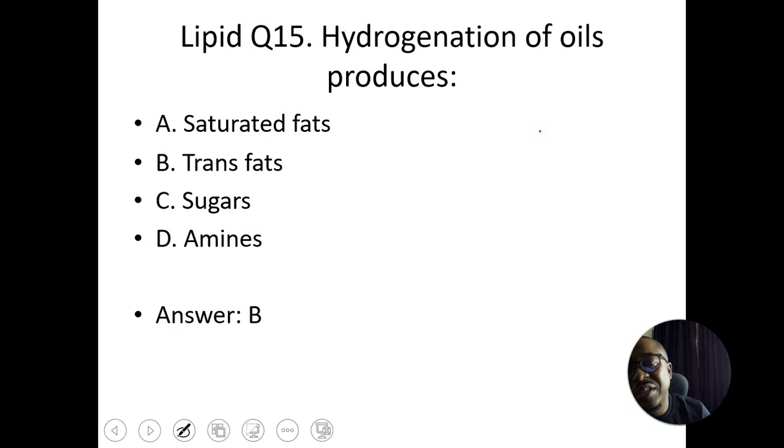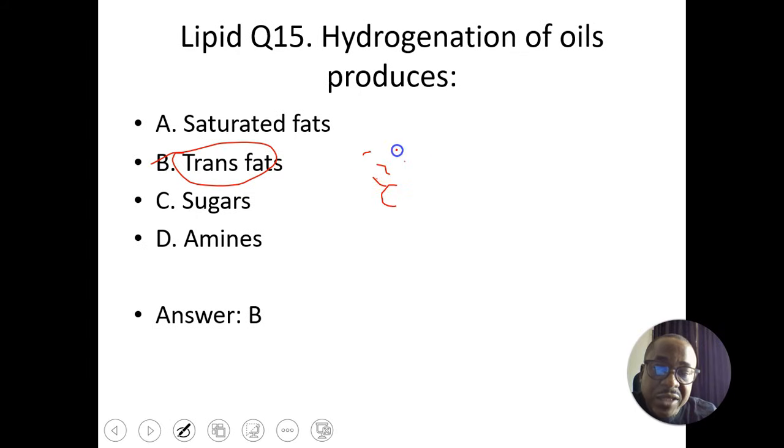Hydrogenation of oil produces trans fats. We have cis fats and trans fats. The trans fats are fatty acids that look like this.